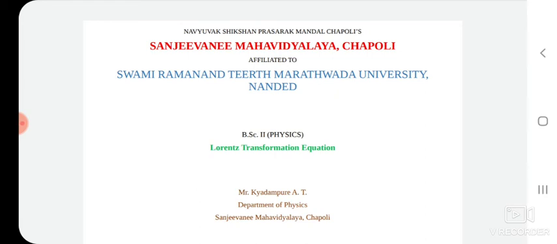Before starting the Lorentz transformation equation, we first need to know why we are using the Lorentz transformation equation instead of the Galilean transformation equation. Let us suppose two inertial observers look at a common event; their measurements of distance and time are related by a transformation equation. As we discussed, usually we use the Galilean transformation equation.